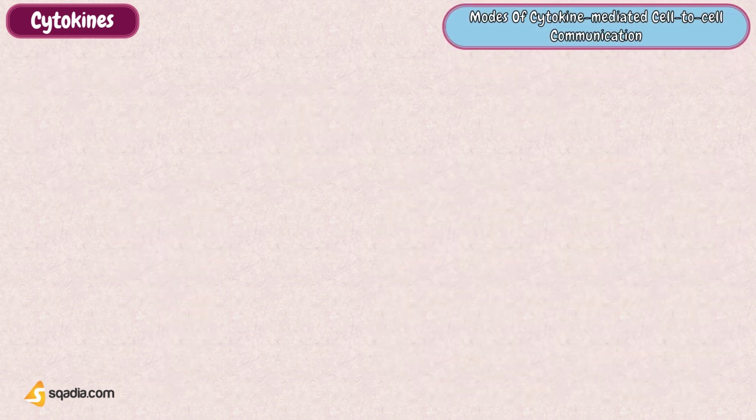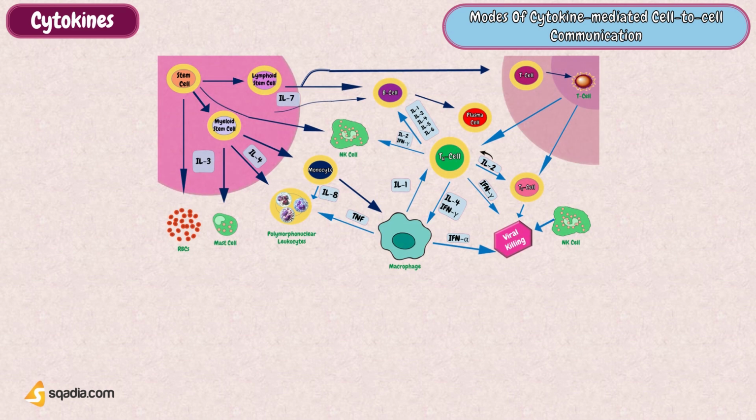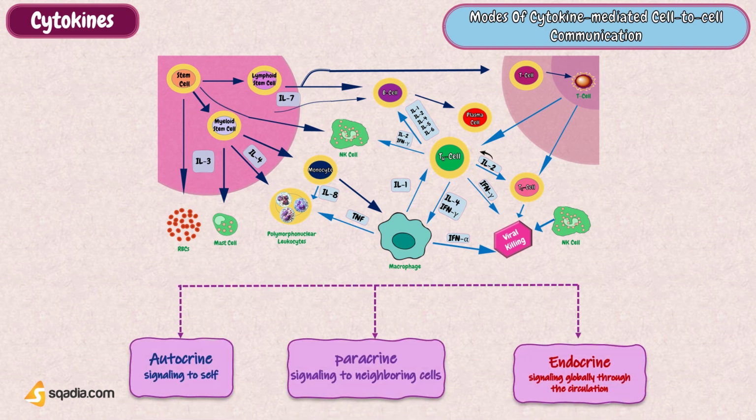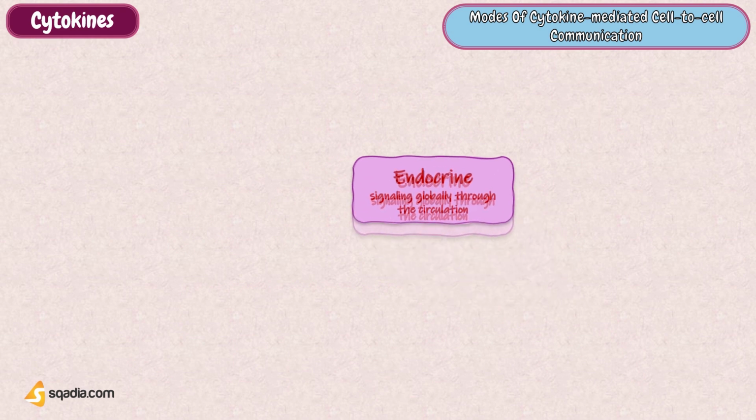Since we are talking about a network, of course, the cells need to communicate with each other in order to convey signals. There are three modes of cytokine-mediated cell-to-cell communication. Cells of the immune system communicate through the exchange of secreted cytokines. Depending on the spatial location and identity of the cytokine-consuming cell, such communication can be autocrine, paracrine, or endocrine.